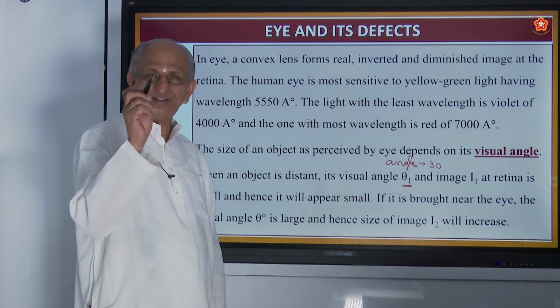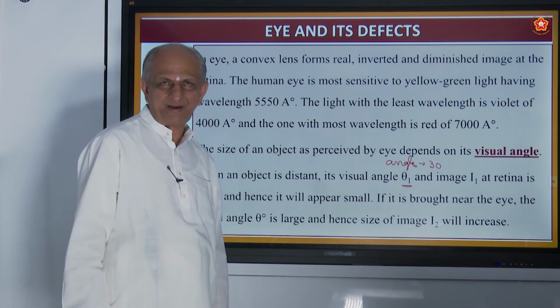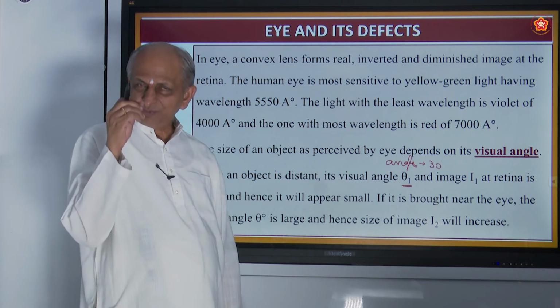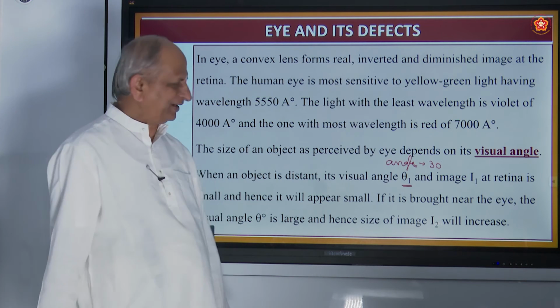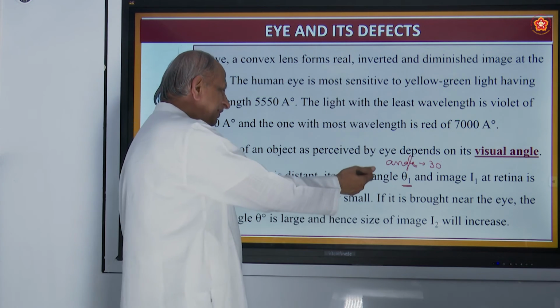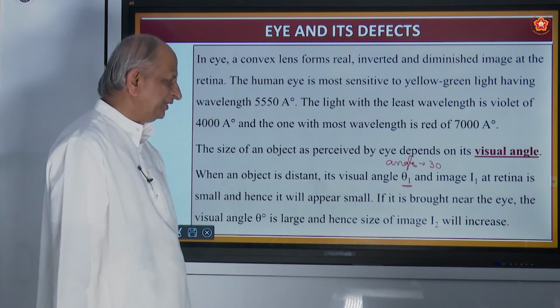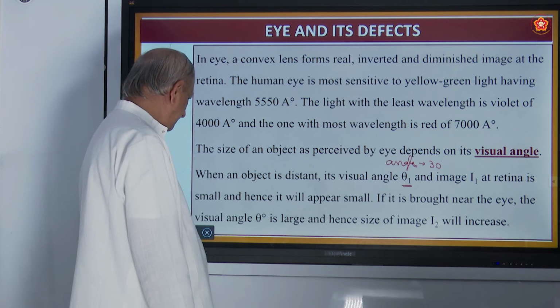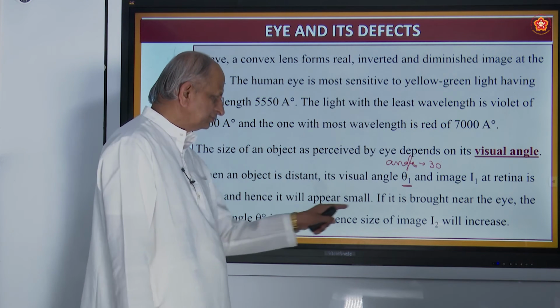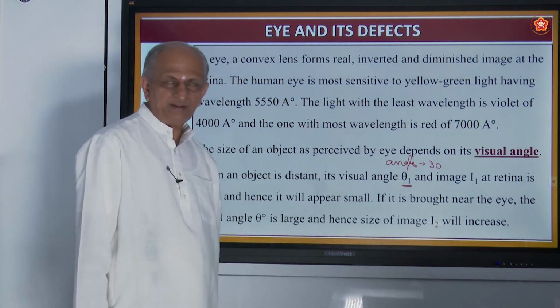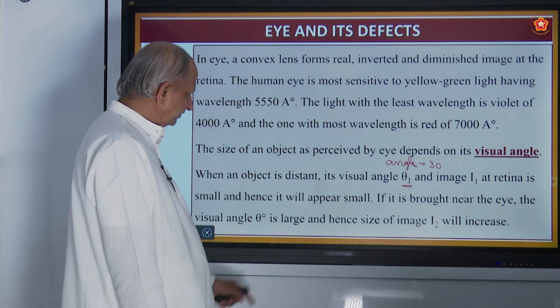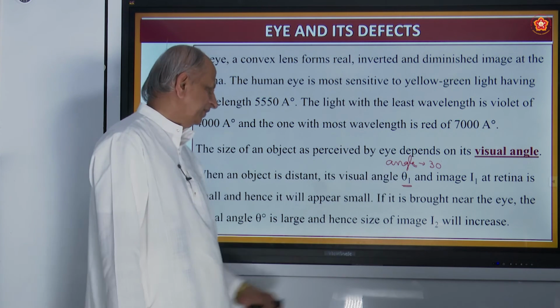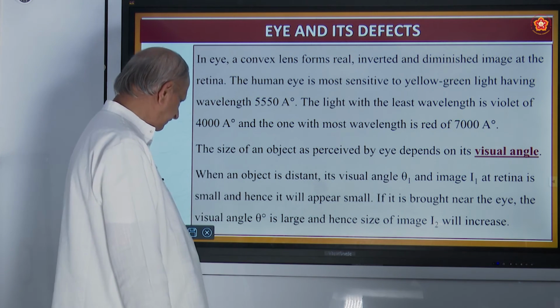So we see some small objects like ants, for example, in a small way, is it not? So it all depends on the angle with which we see the object. And if the angle theta is more, the image also will be big in size. If the theta is less, the image also will be smaller in size.